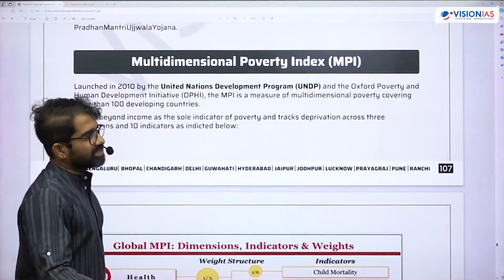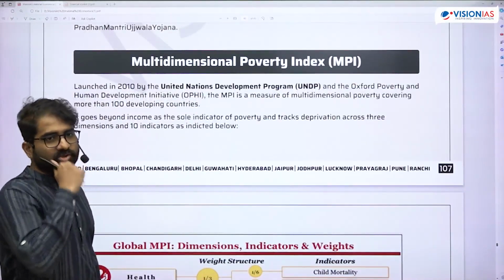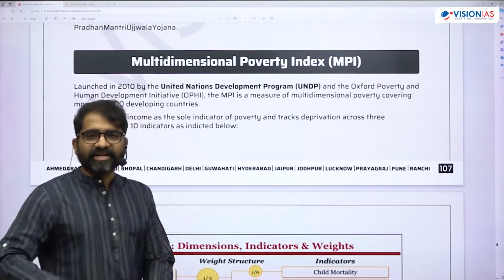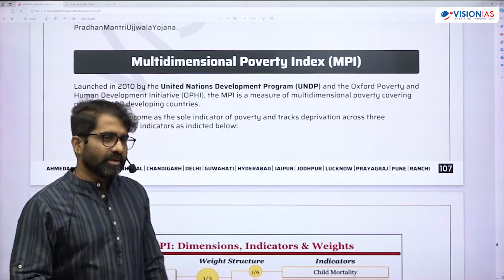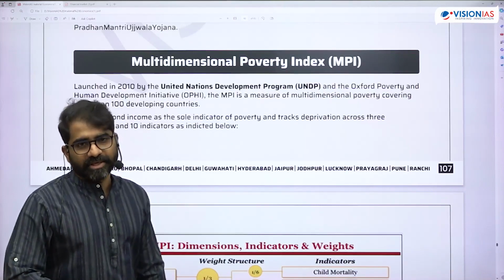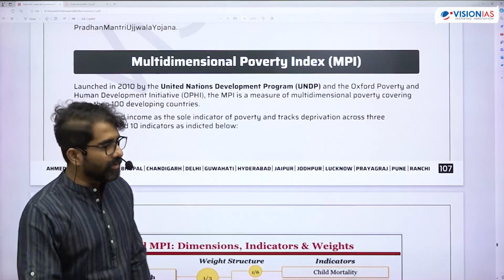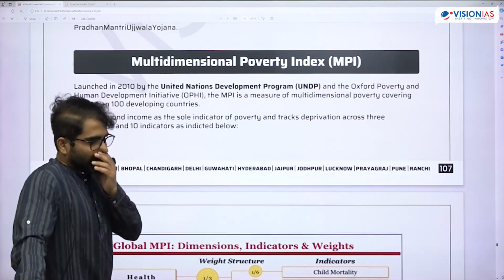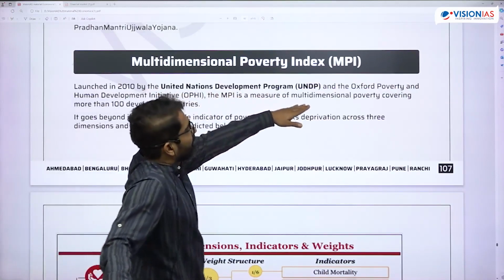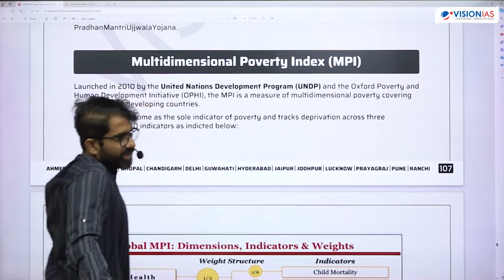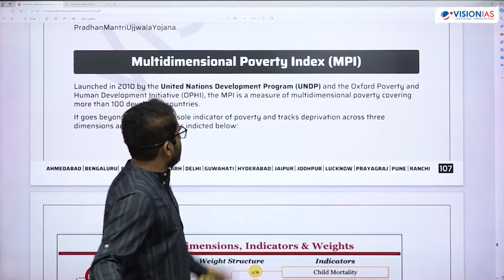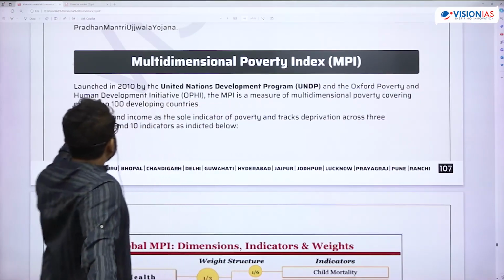Okay, so multidimensional poverty index. Heard of this? One is the global multidimensional poverty index. Our government was saying like 25 crore people are pulled out from multidimensional poverty. Of course, that is the National Multidimensional Poverty Index, which talks about 12 major indicators. In the Global Multidimensional Poverty Index, you have 10. Any factual question can come. It was launched in 2010 by UNDP and the Oxford Poverty and Human Development Initiative. The method to calculate it is not required for UPSC Prelim.